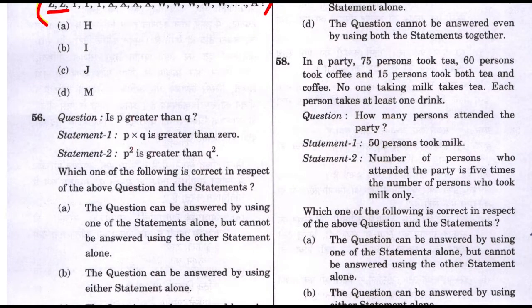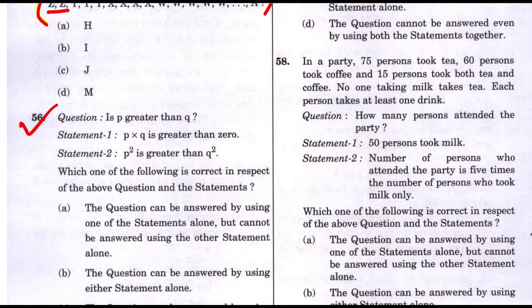Moving on to question number 56. Whenever there are such questions, please mind this: is P greater than Q? Whenever there are statement-conclusion type questions, you try to break the question. Trying to break the question means you try to prove the question statement wrong. If you are able to prove the question statement wrong, then you will be able to reach an answer. How? We'll see.